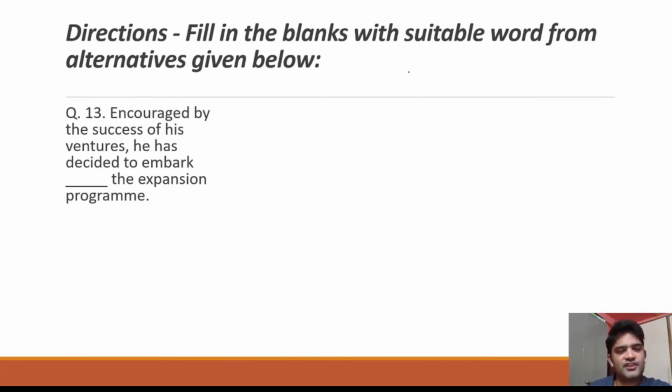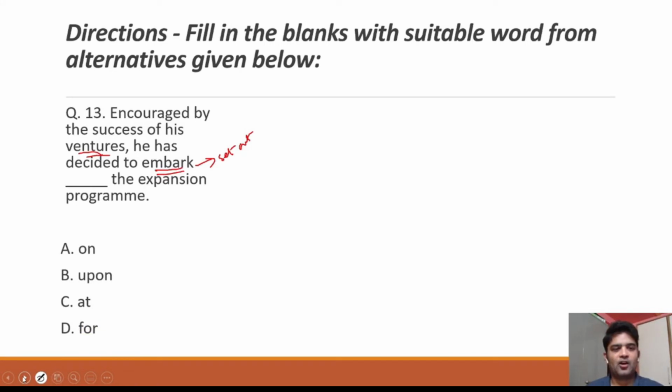Encouraged by the success of his ventures. Ventures as in businesses. Okay. He has decided to embark. Embark is set out. So he wants now to expand his businesses. So the options given here are on, upon, at, for. Encouraged by the success of his ventures, he has decided to embark upon. So whenever you start out on a journey, you say upon. So the correct preposition here is upon.